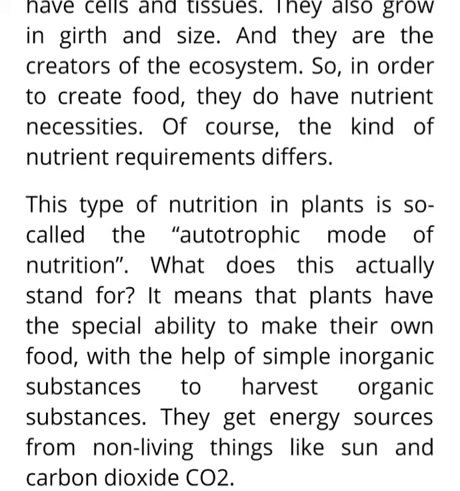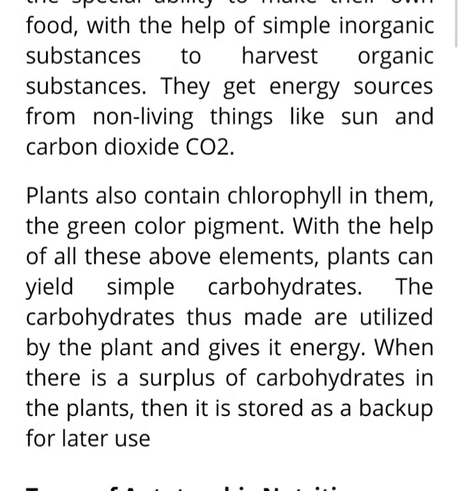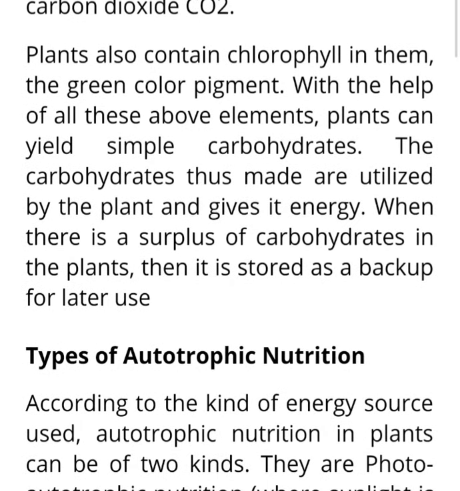They get their energy from non-living things like the sun, and they get carbon dioxide also from the atmosphere, right? I already explained that plants have the chlorophyll pigment which is a green color pigment, right? With the help of this, all the above elements, that is carbon dioxide and solar energy, are trapped by the chlorophyll pigment, and in turn plants can prepare simple carbohydrates like glucose.